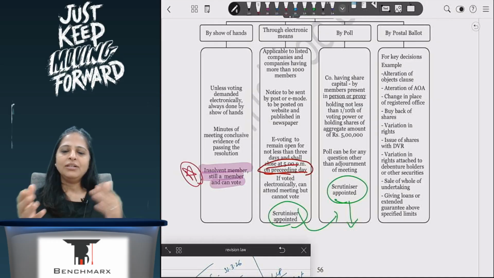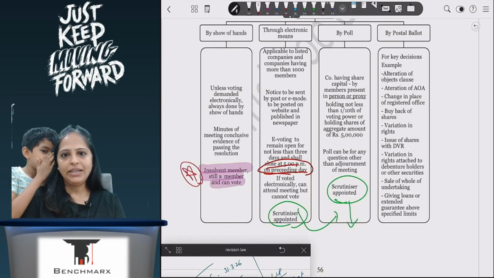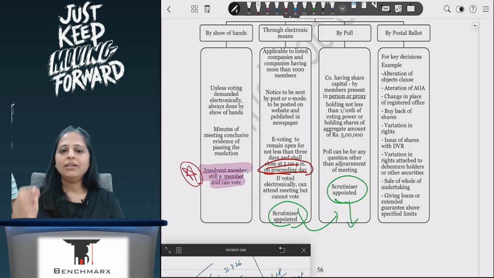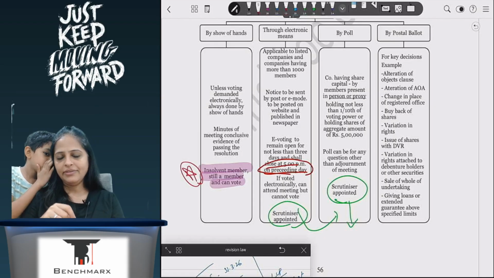Now the scrutinizer will tell everyone, okay, you can now vote at the meeting. When they are voting at the meeting, they will have to put vote in favor or vote against, and then they will sign it.